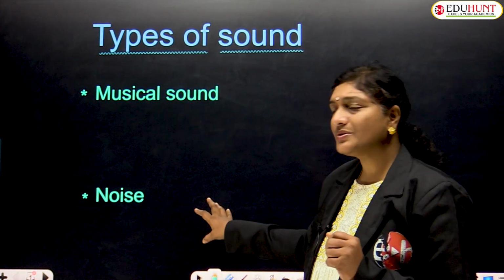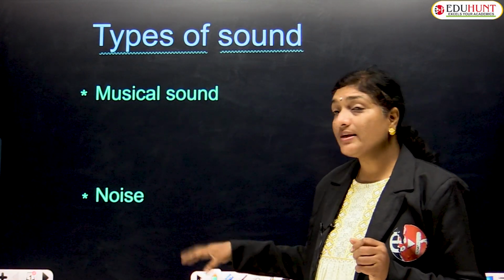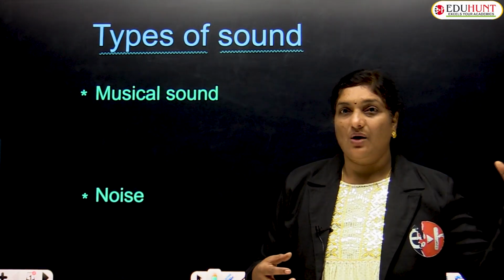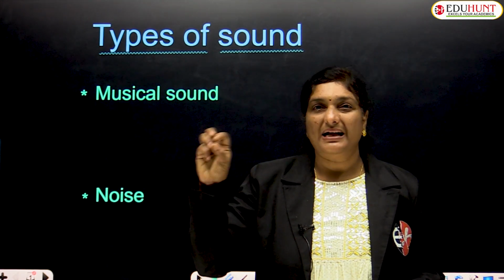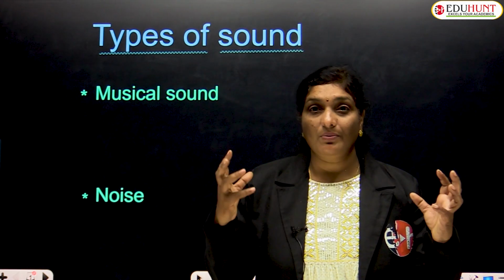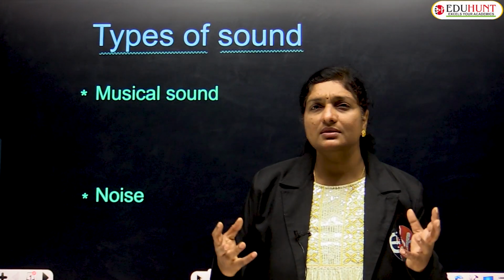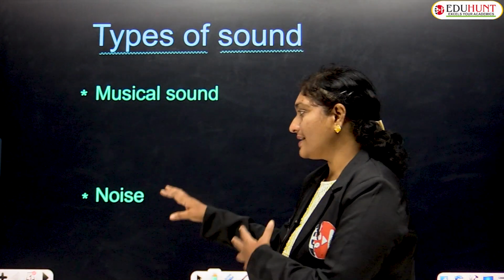So who produces noise generally? Noise is produced by traffic sound. The traffic sound generally comes under noise. The horns of buses and trucks, even the sound produced in a factory, all these are categorized as noise.